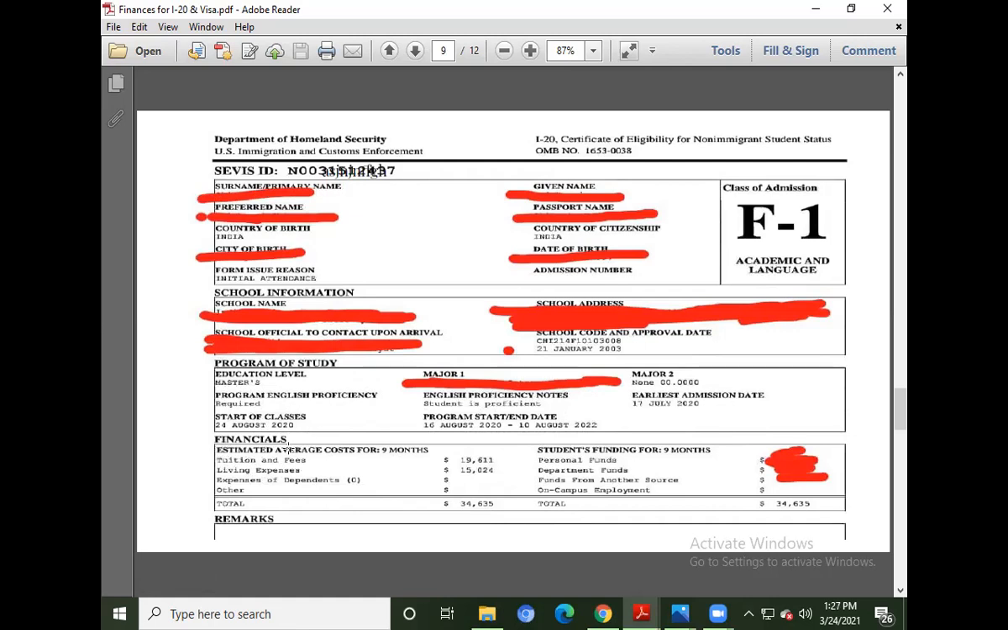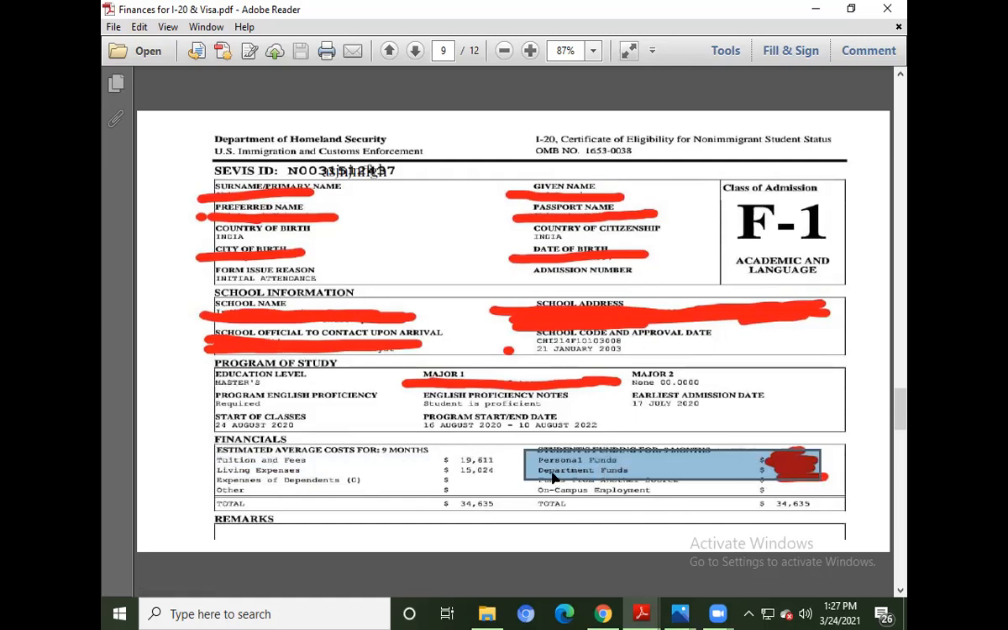You can see the financials mentioned over here in two columns. One is for the estimated average cost for 9 months and the other is the student's funding for 9 months. You can see the tuition fees, the living expenses, the expenses of dependents or anything, everything is mentioned over here. So this is the total cost of education, the tuition plus the living. And these are the funds which are there to match these requirements.